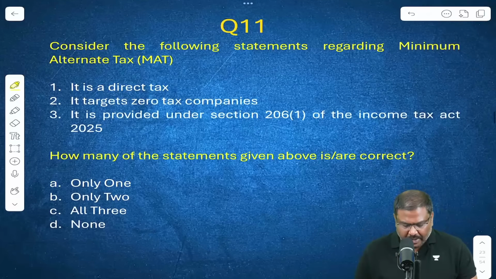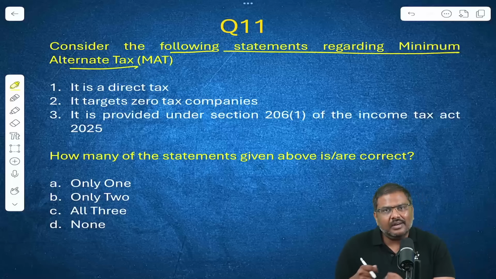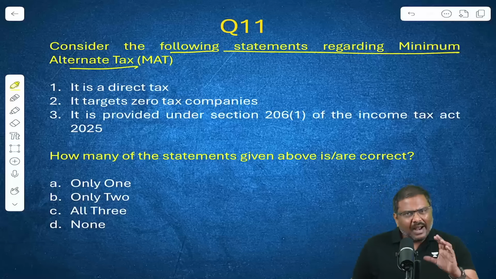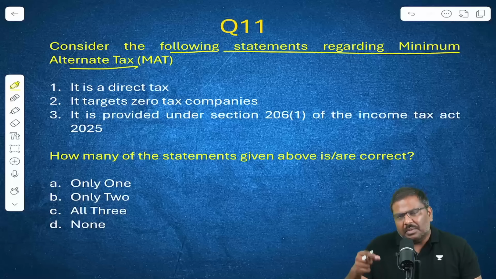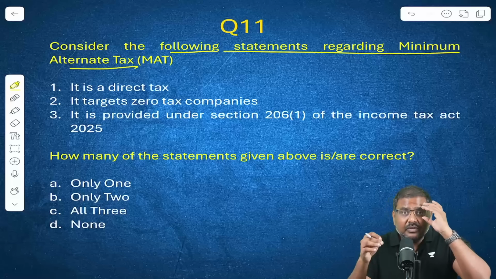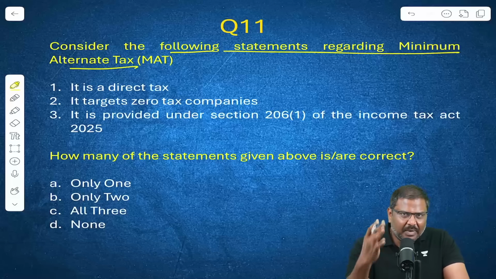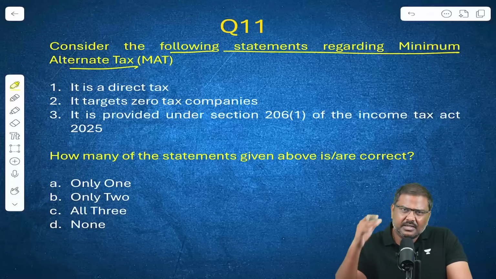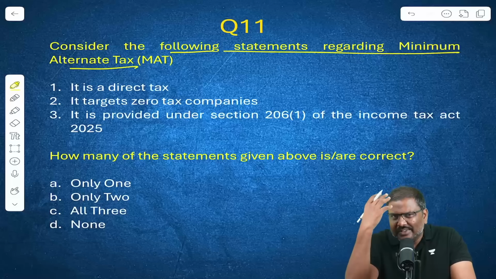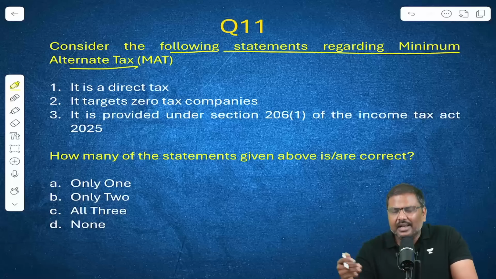Let's move on to question number 11 now. Consider the following statements regarding minimum alternate tax or MAT. MAT as a concept has been there in your static portion as well. But the Government of India, specifically the finance minister, has made certain changes in the application of MAT. Minimum alternate tax was implemented. It is an old tax, by the way, more than 3 decades now. It was initially introduced as a minimum corporate tax, later renamed as minimum alternate tax.